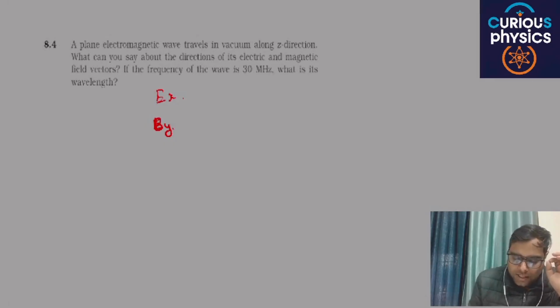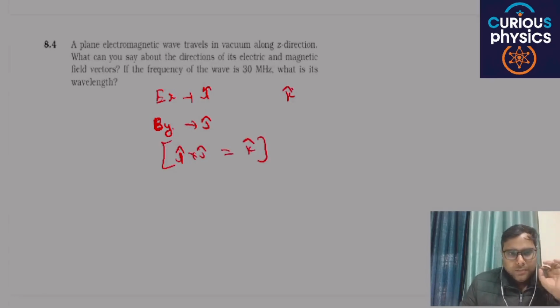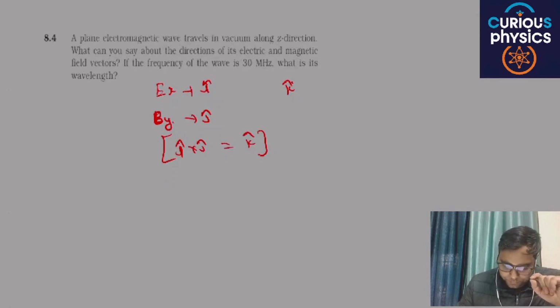Because the x direction is i cap, the y direction is j cap, and the z direction means k cap, then i cross j is equal to k cap. This is the basic concept. Are you able to understand my point or not?